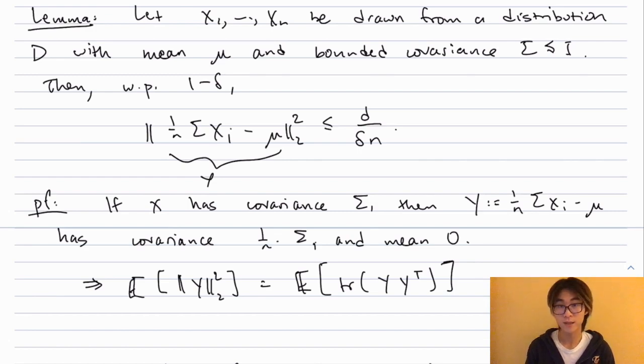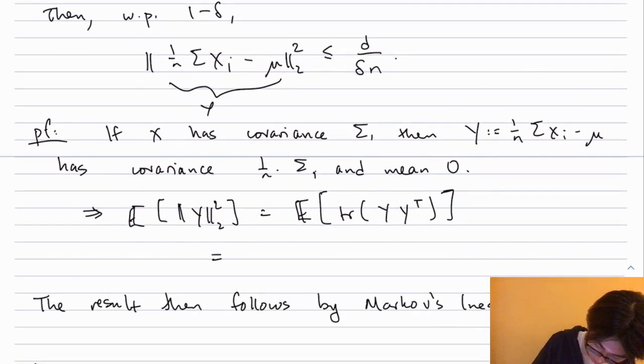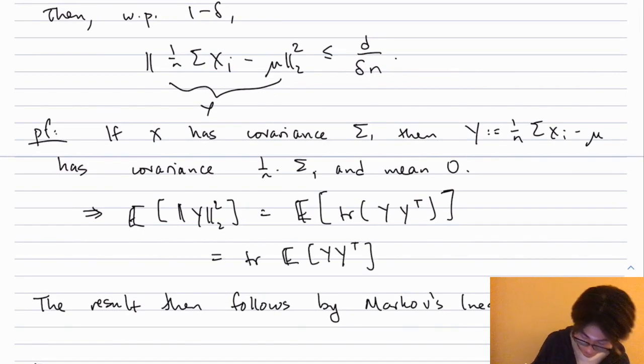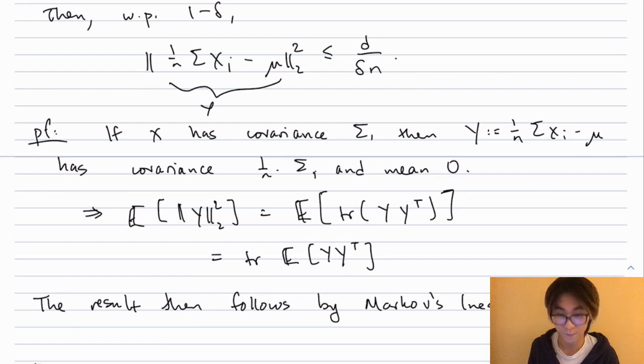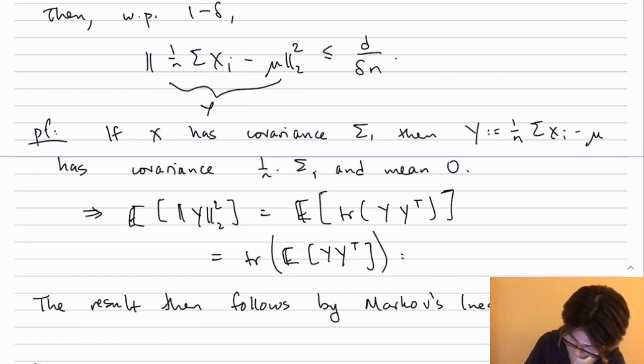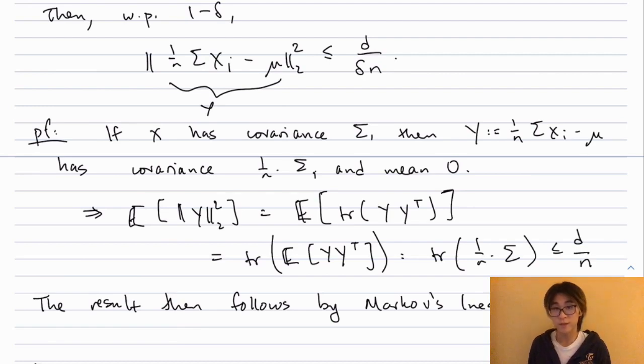Now let's just compute the expected L2 norm squared of y. Well, this is just the expectation of the trace of y y transpose. By linearity, I can interchange the order of the trace and the expectation. So this becomes the trace of the expectation of y y transpose. But y has mean 0, so this is just the covariance of y. So this is just the trace of 1 over n times sigma. And this is at most d over n because the trace of sigma is at most d, since it has d eigenvalues and each one is at most 1.